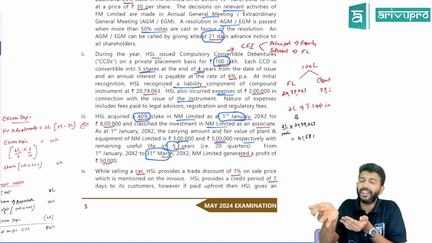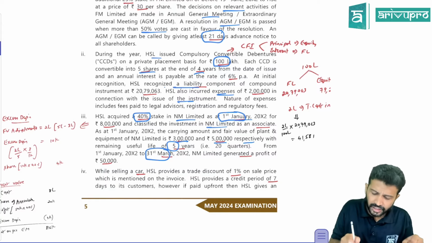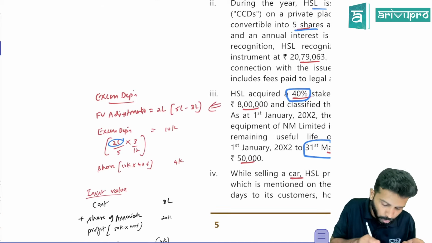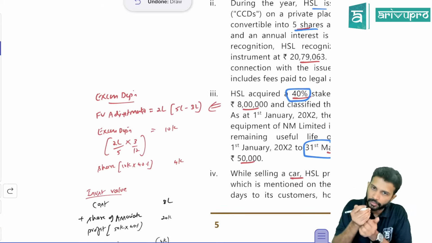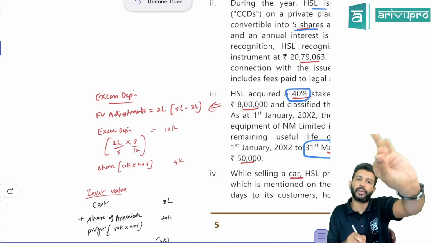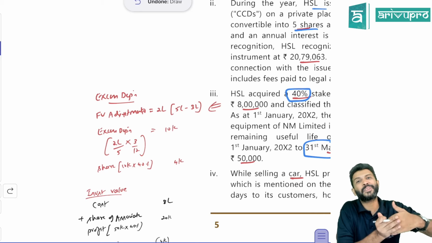No. You got the significant influence only for 3 months in the current year. That means in the current year, from January to March, only 3 months you will depreciate. So 2 lakh rupees, which is your fair value adjustment, that you will have to depreciate over 5 years. But in the current year, you will only depreciate from January, February, March. That is for 3 months. So excess depreciation is 10,000. Entire excess depreciation will you consider?